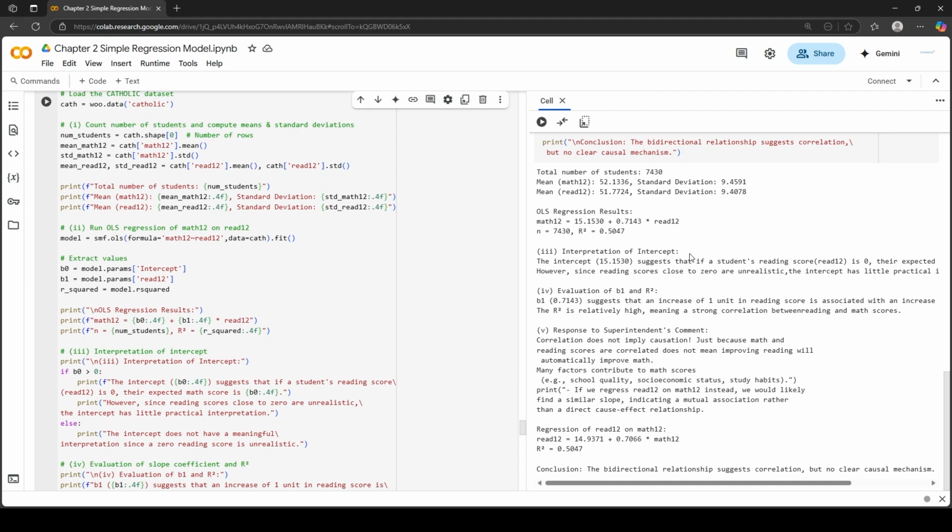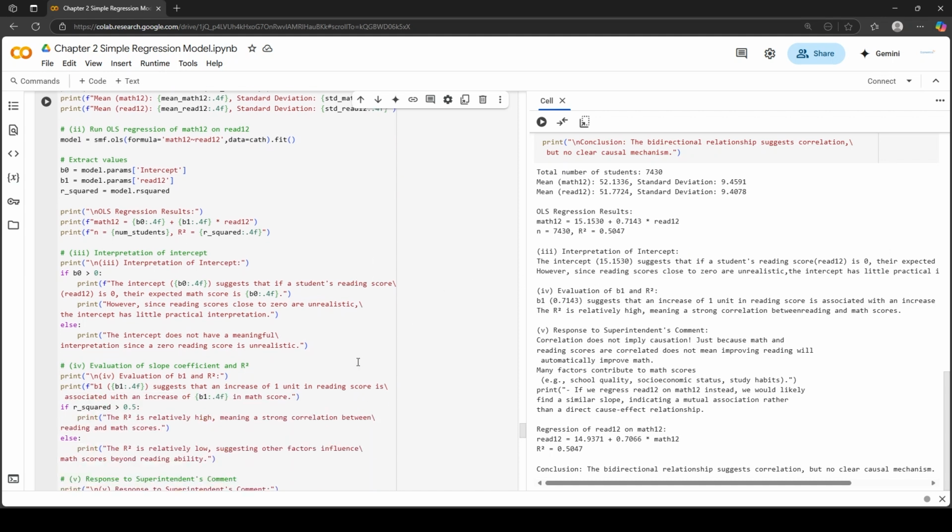Now we have to interpret the intercept. The intercept 15.15 suggests that if a student's reading score is 0, their expected math score is 15.15. However, since reading scores close to 0 are unrealistic, the intercept has little practical interpretation.